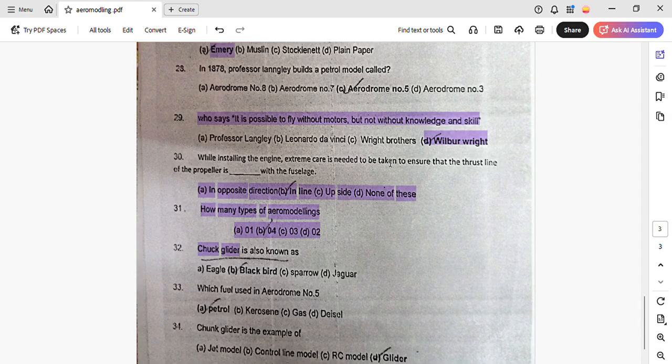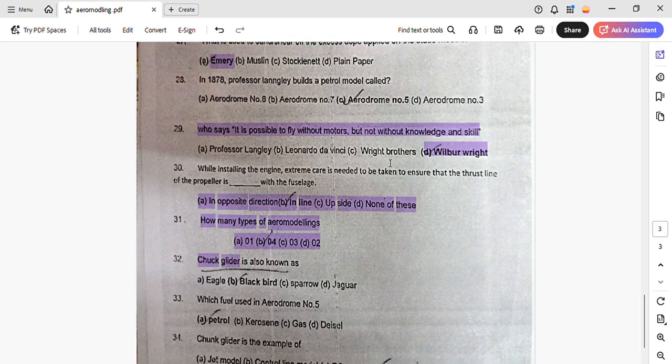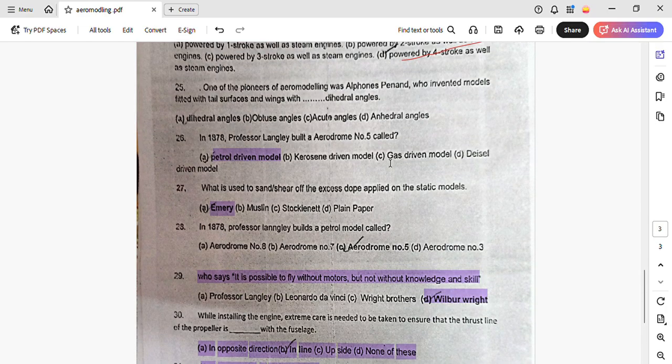And if you haven't taken a screenshot of this, take it now. What is emery? It is basically used to sand and shear the excess dope applied on static models.